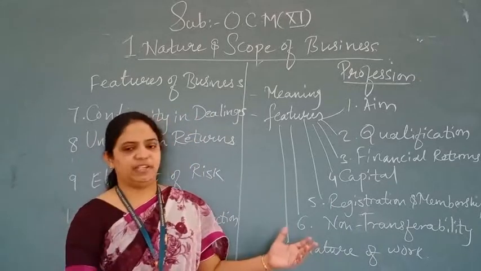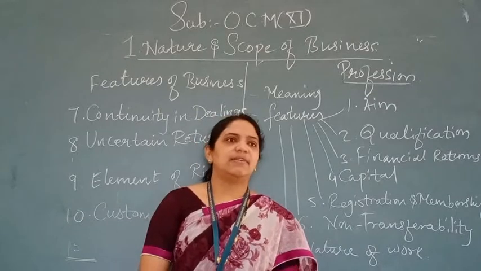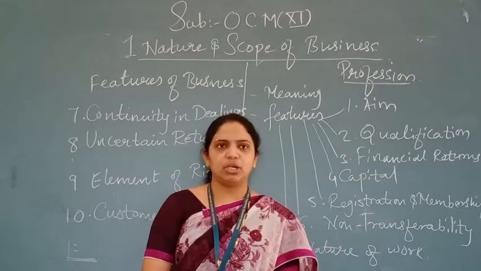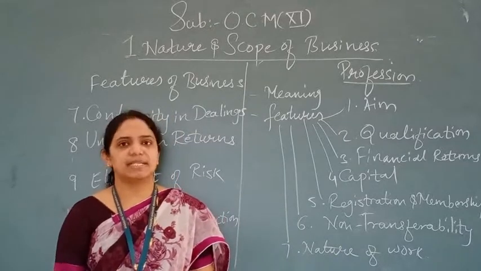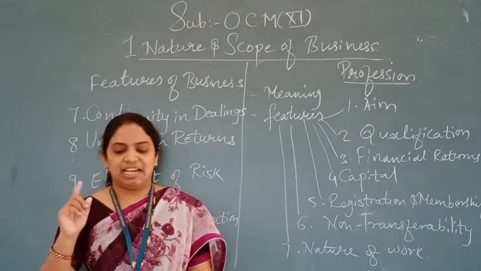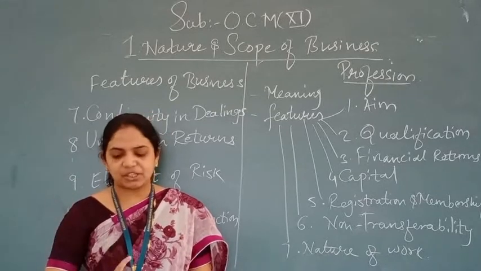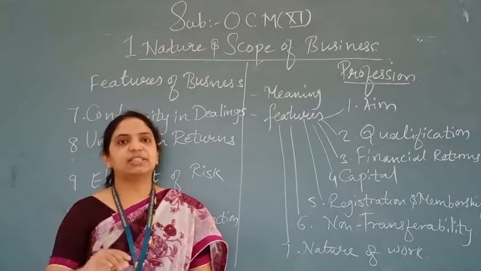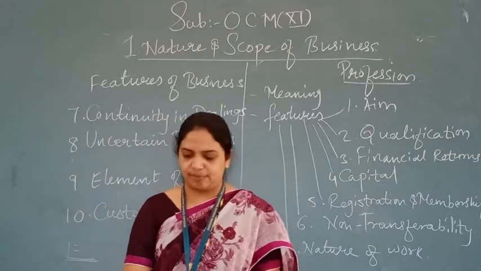Number 2 is qualification. Number 3 is financial returns. Of course, the main motive is to earn profit, but also to provide service to the common public, to solve their problems, etc. Professionals get fees in exchange of the service. Income received by a professional is not fixed. Professionals can be employed by an organization or self-employed.